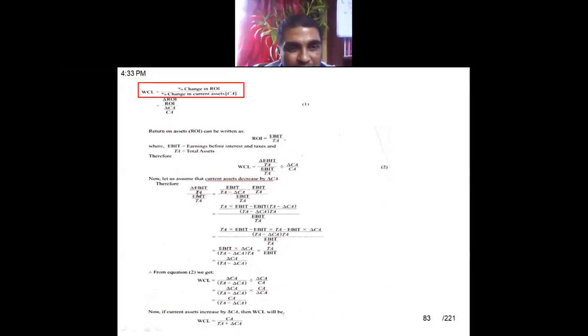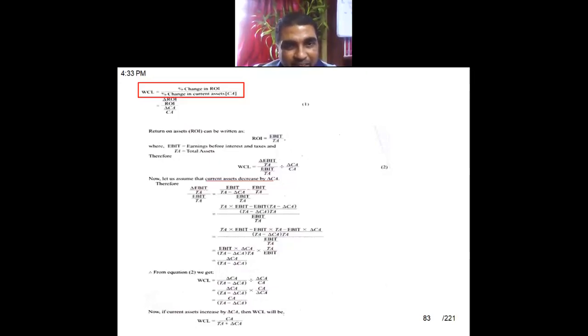Okay. So you're talking about the change in EBIT divided by total asset, divided by EBIT by total asset. So what is change in EBIT by total asset? It came to EBIT by total asset minus change in current asset. I will do one thing. I will check it up and let you know. This is a derivation part. So what has happened in this question? Something has been added, something is deducted.